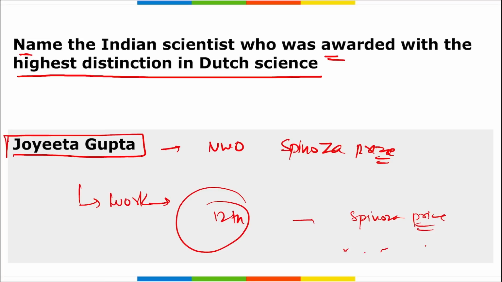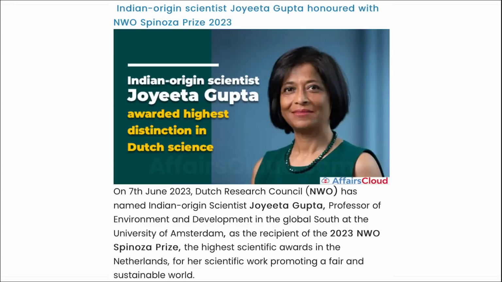And this year Spinoza Prize was awarded to Jyoti Gupta, right? And she's an Indian origin scientist working as the professor of environment and development in the University of Amsterdam. Here you can see her.